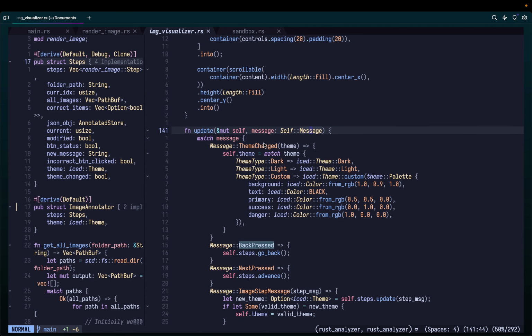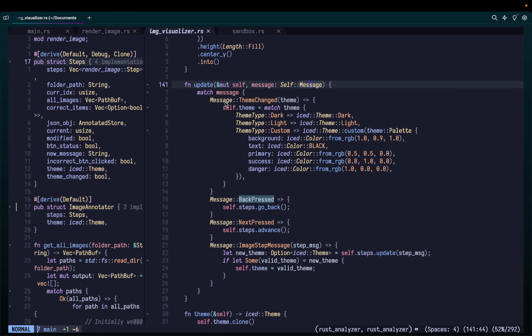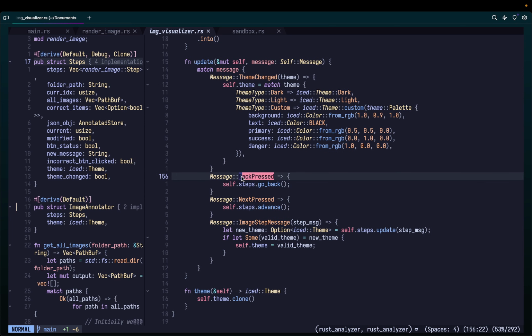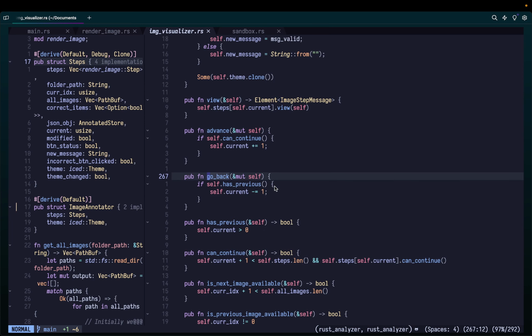Message is self message type. And what we're looking for is, okay, if the message is a theme changed message, what you want to do is change the theme, whatever member variable you have. You just change that theme based on the theme input that you have. And if it's theme type dark, you put the theme as iced theme dark and all. Custom is something, let's just get rid of it right now. Okay, let's not do it. Let's move forward.